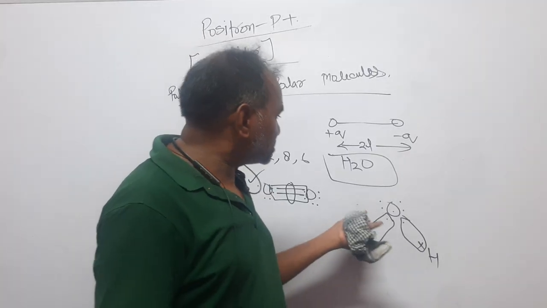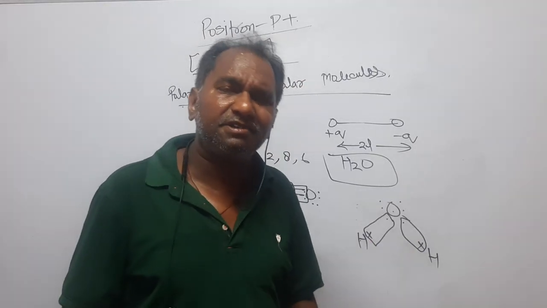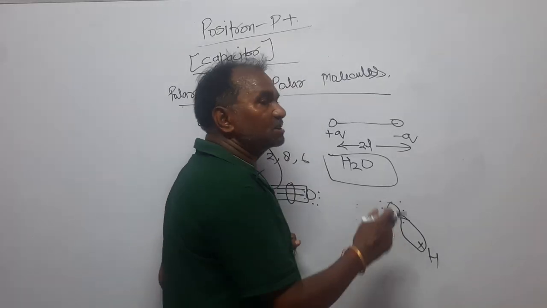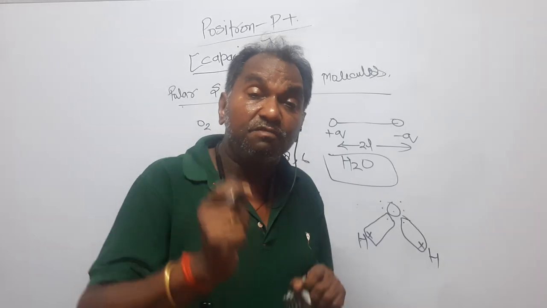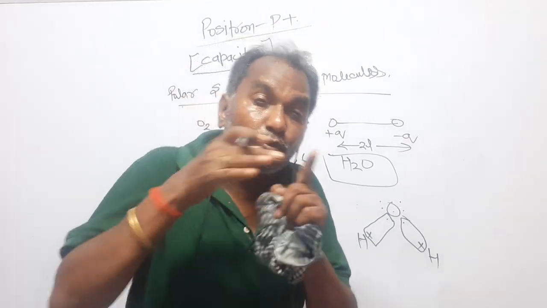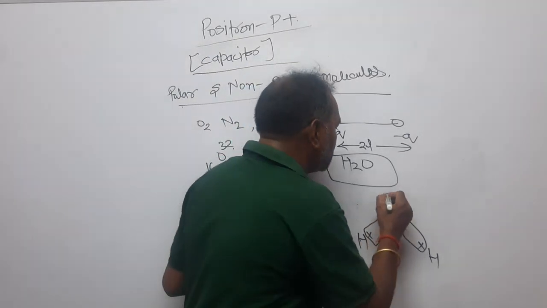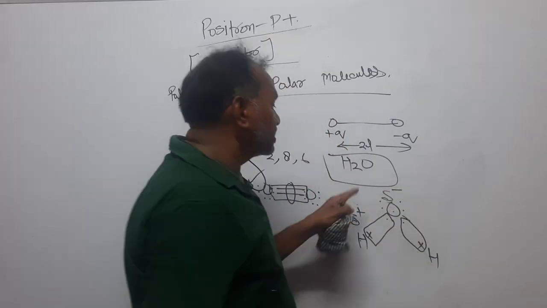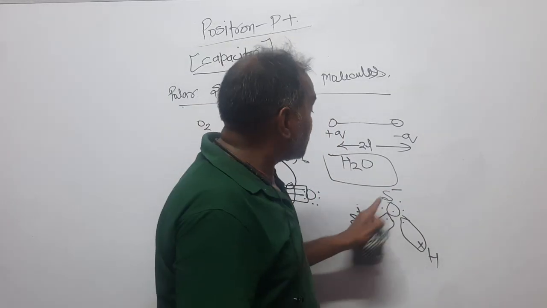That's why the shared electron will be attracted by the oxygen, and the shared electron shifts a bit towards the oxygen, because an electron has a negative charge, it is going closer towards oxygen. That's why oxygen becomes delta minus, and hydrogen becomes delta plus, and it is a permanent